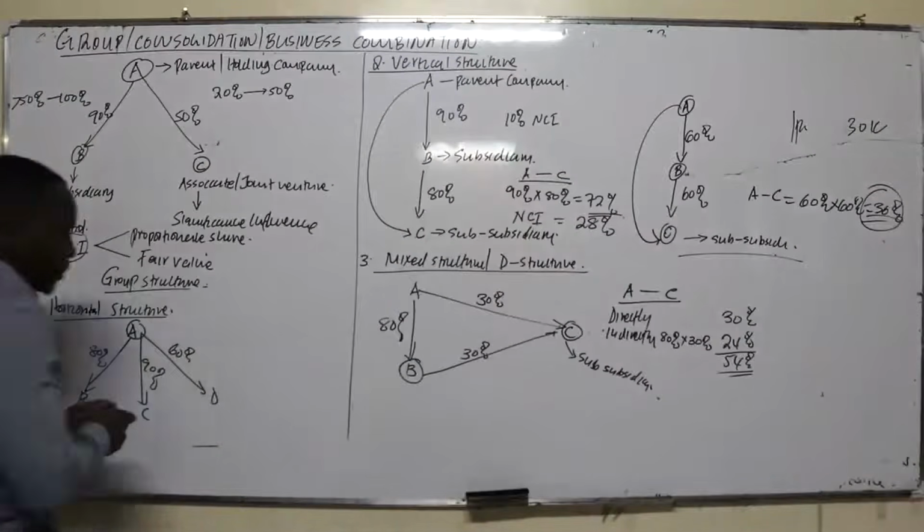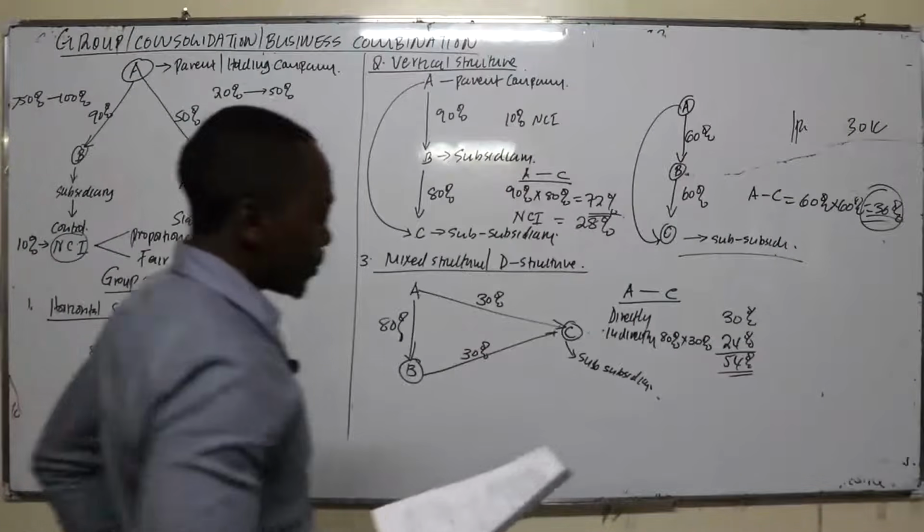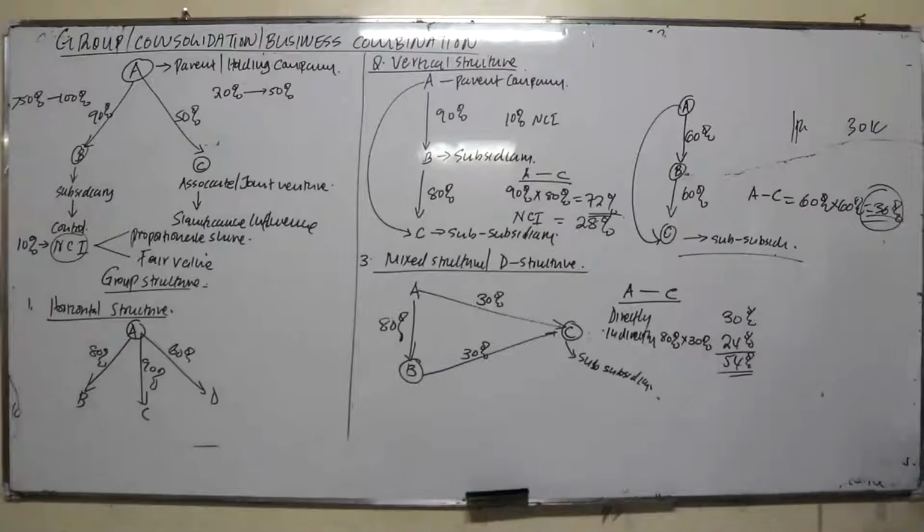Good. So now let's discuss something from our notes. On the first page, I think I've explained everything. What do we mean by consolidation? The last bullet we have is non-controlling interest. Let's go through non-controlling interest.